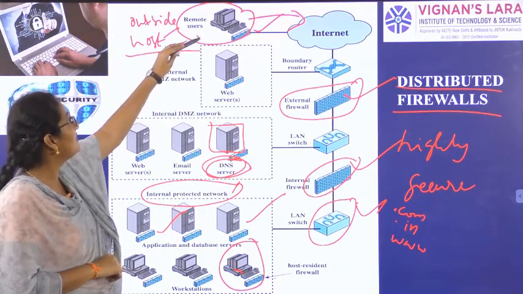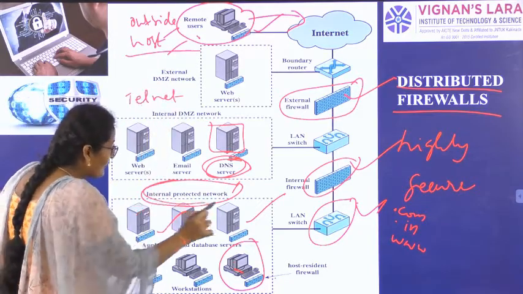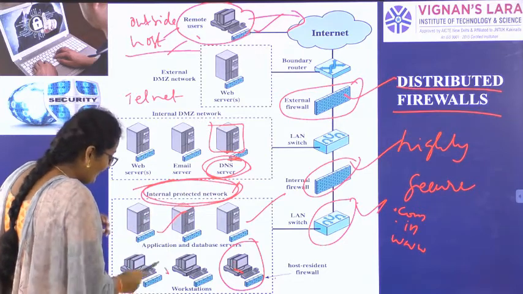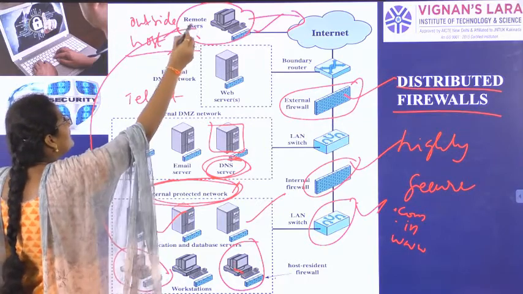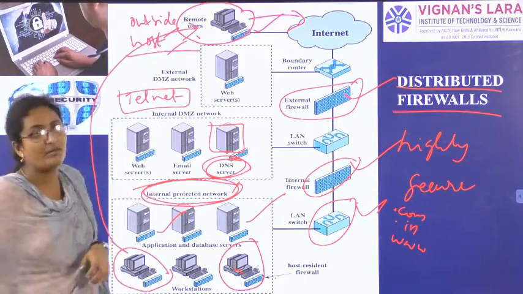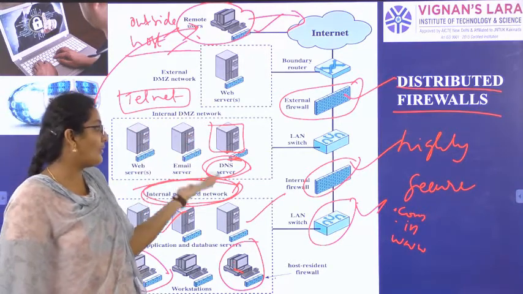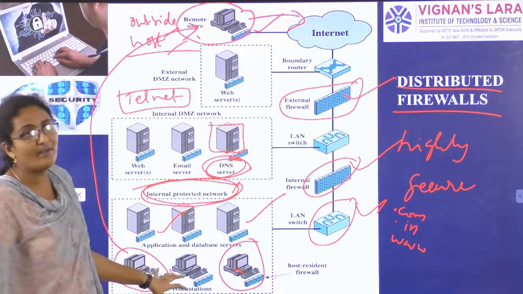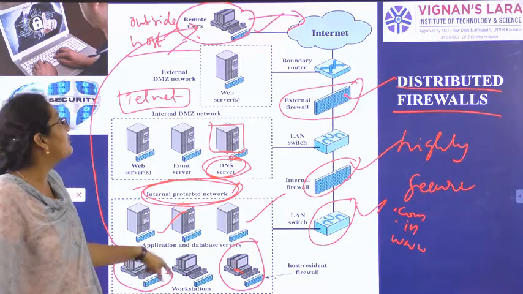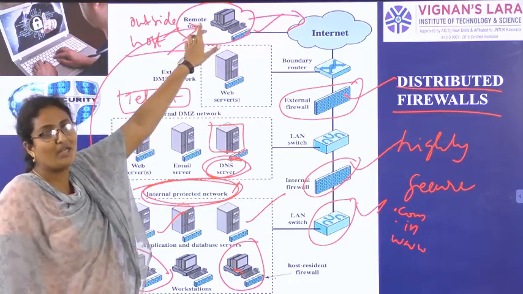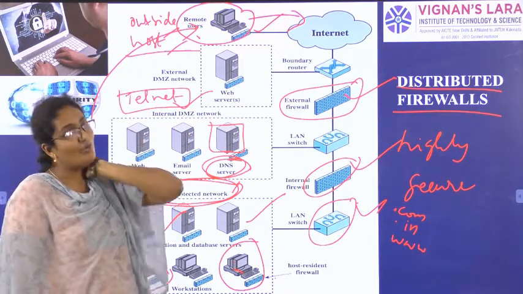If you want to connect to a remote user, you should use telnet. So you are in an internal protected network. From the internal protected network, your system is called a workstation. From this workstation, if you want to connect to a remote user, you should use the telnet command. Distributed firewalls are highly secure because we have an external firewall and an internal firewall also. If you are in a network and your system is a workstation, and you want to connect with people other than your network, you should use the telnet command. People other than your network will be called remote users.